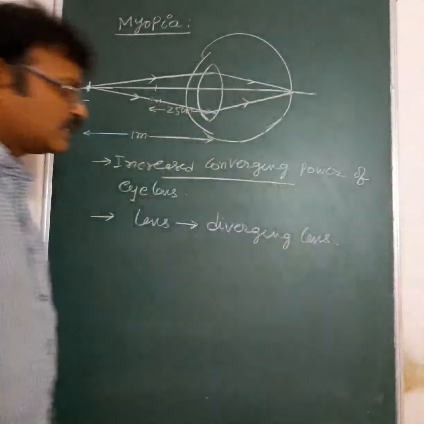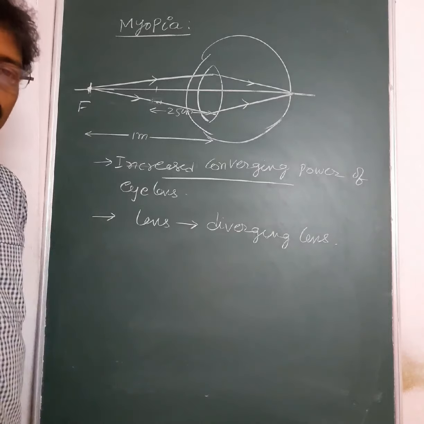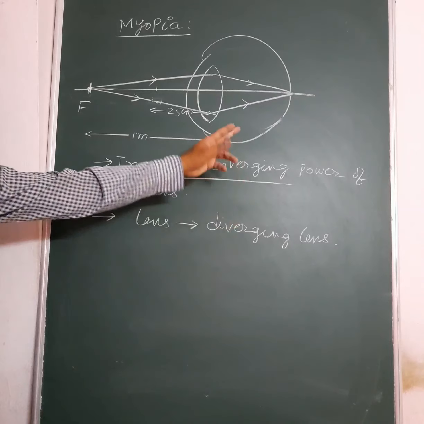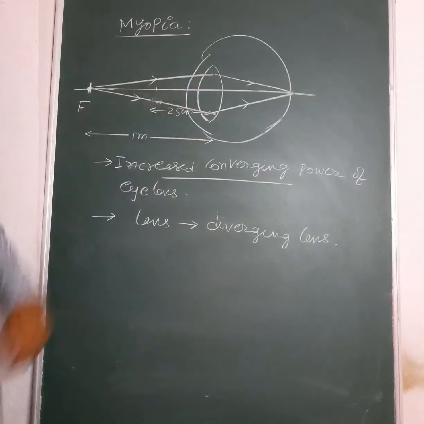A diverging lens is used to rectify this defect of vision. A diverging lens can decrease the converging ability of the eye lens.